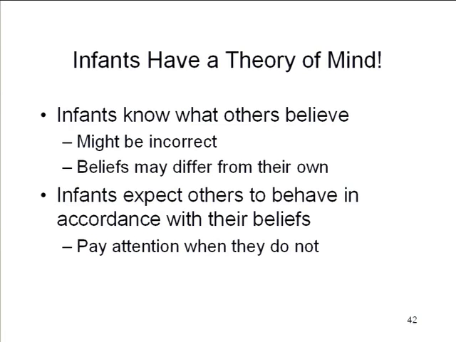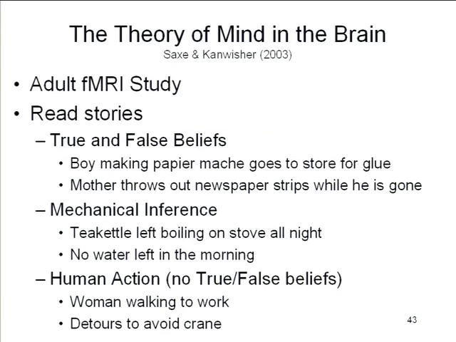Okay, here is another direction in which this research has gone, which is to look for the neural substrates of the theory of mind. This is work by Rebecca Saxe and Nancy Kanwisher. Kanwisher was the same person who helped identify the so-called fusiform face area. And now this is with adults. It's not easy to put 5-year-olds in an fMRI machine. They're a little squirmy. It can be done, I suppose, but they didn't do that.